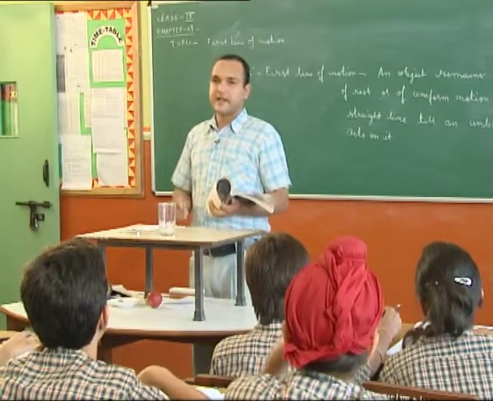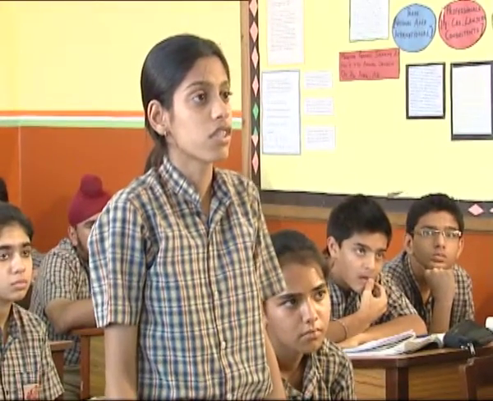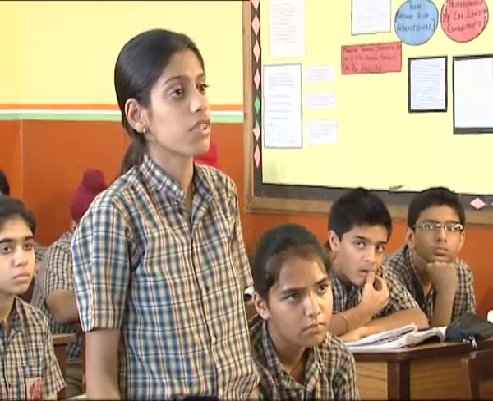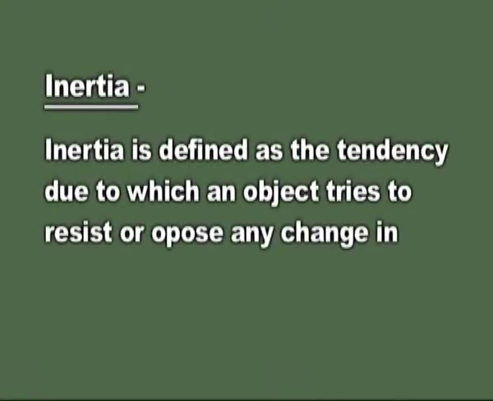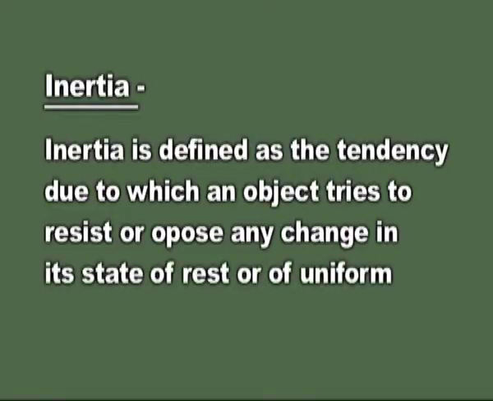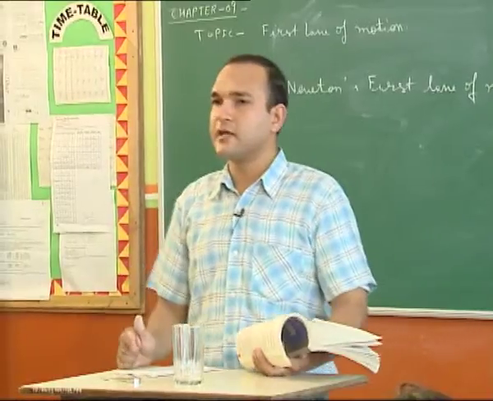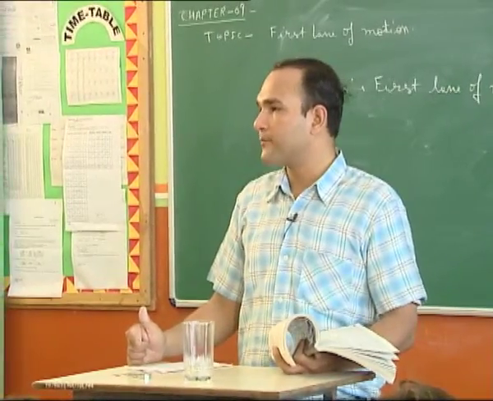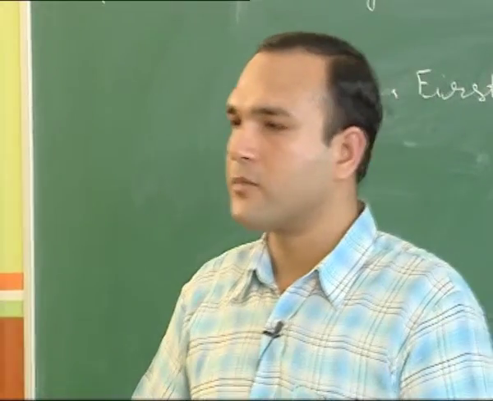So what is inertia? Can anybody tell? Yes. Inertia is the natural tendency of an object to resist a change in its state of motion in a straight line or of rest. Very nice. Inertia is defined as the tendency due to which an object tries to resist or oppose any change in its state of rest or of uniform motion along a straight line. So the first law is due to inertia, so sometimes it is also called the law of inertia. Now, on what factor does the inertia depend? Can anybody tell? Yes. Inertia depends on the mass of the object.